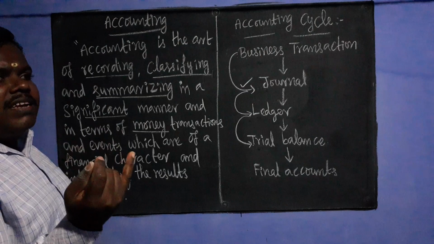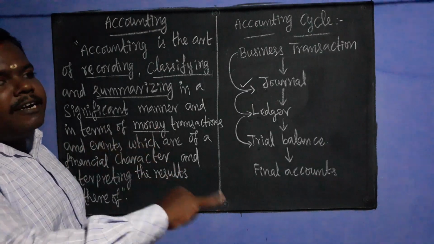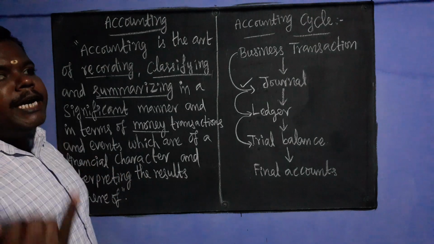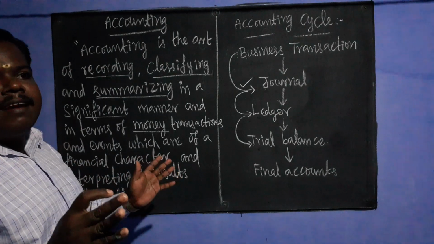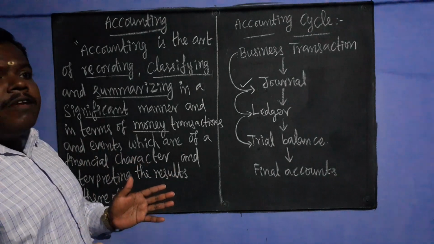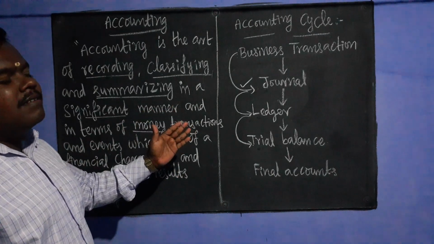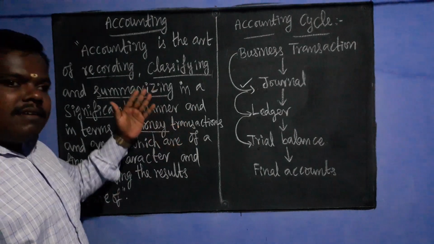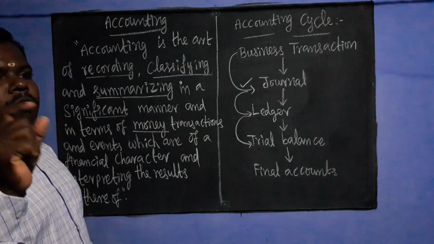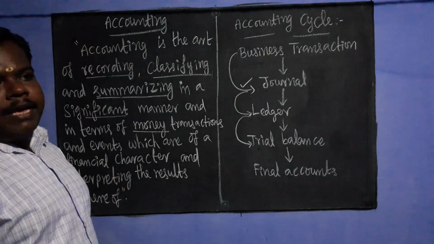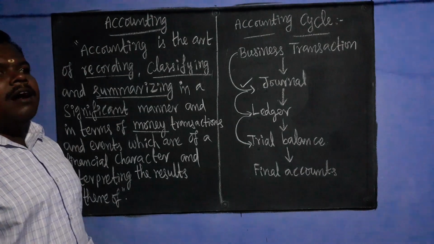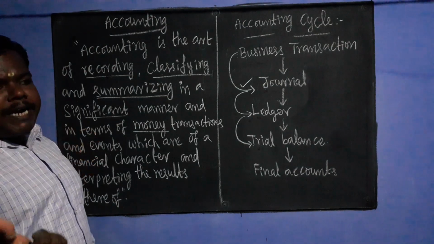For example, cash sales is a monetary transaction. Employee skill is a non-monetary transaction. Both are essential for the profitable running of the business. We can record the cash sales transaction in the accounting book, but we cannot record the quality or skills of the employees, because it is a non-monetary transaction.